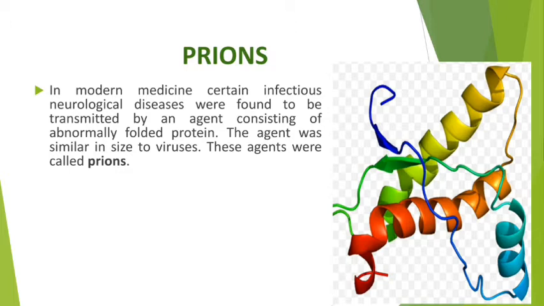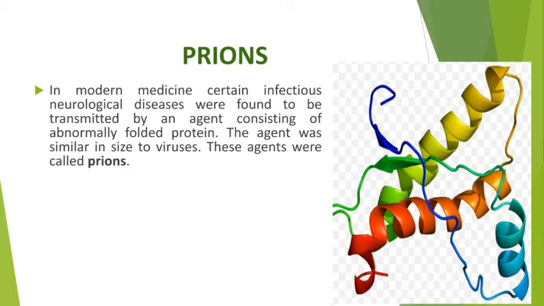Okay, so these diseases were seen in various populations of organisms, especially in humans and cattle. Neurological disease means some nerve related disease, some disease related to neurons.